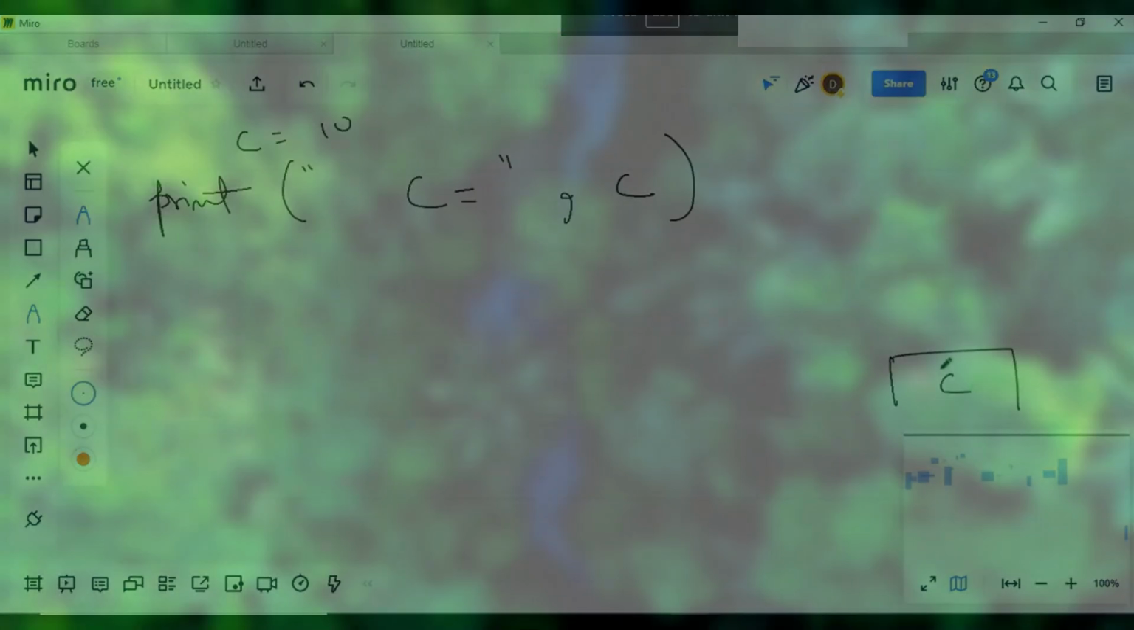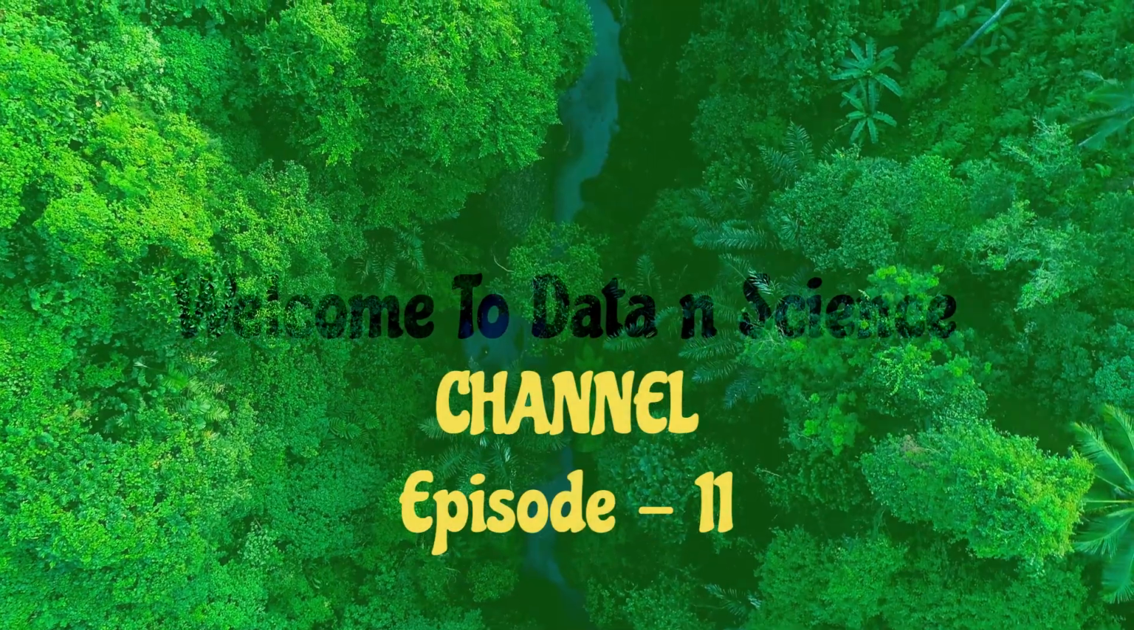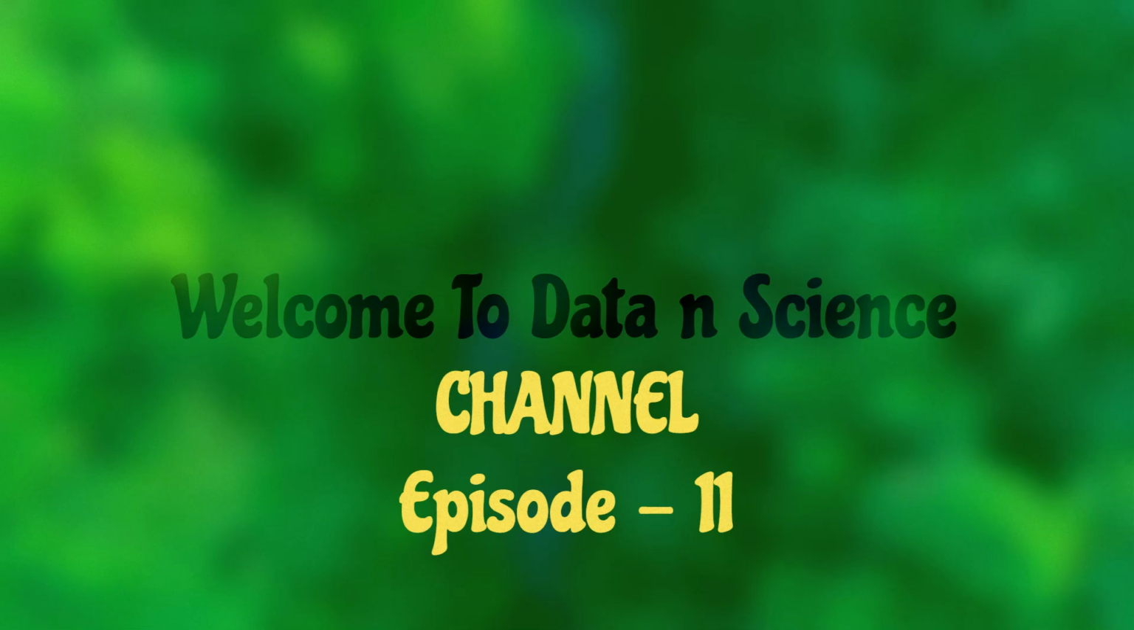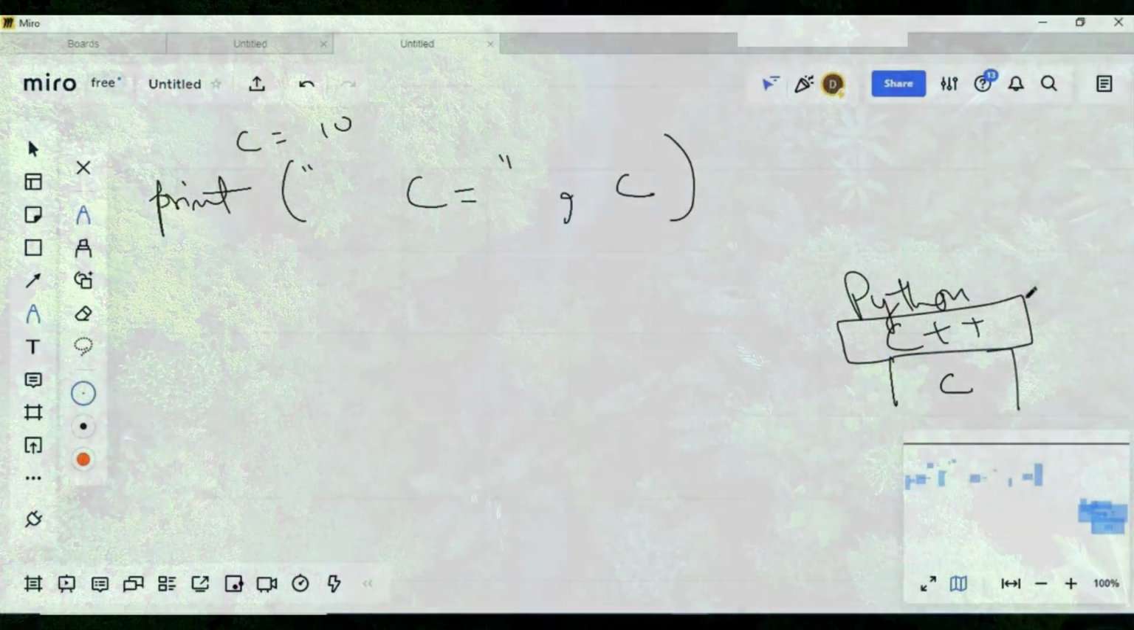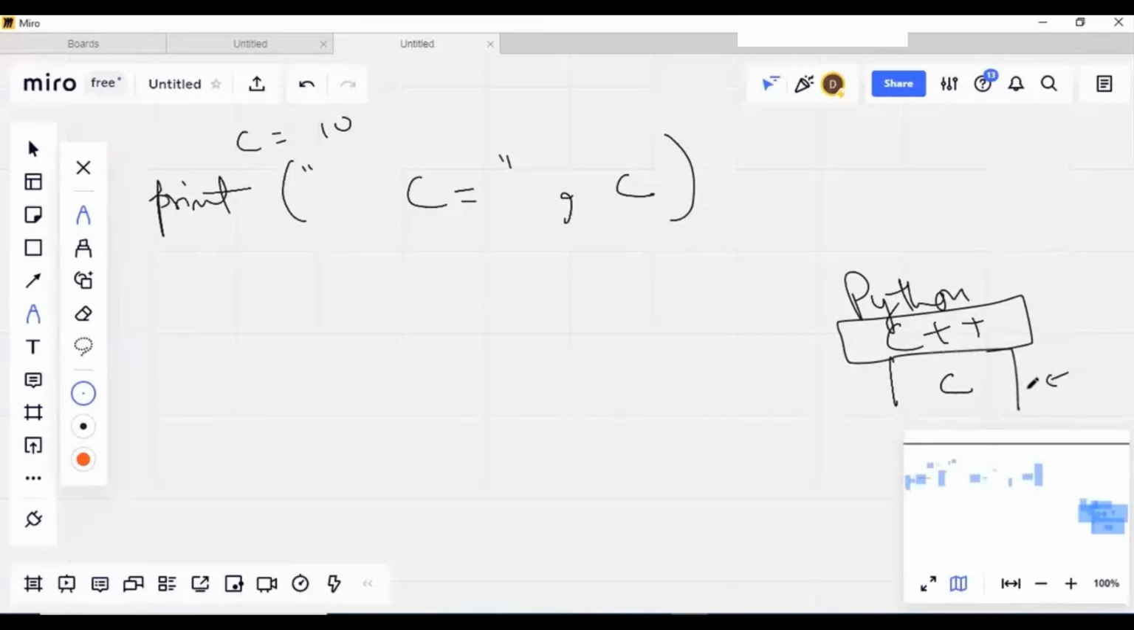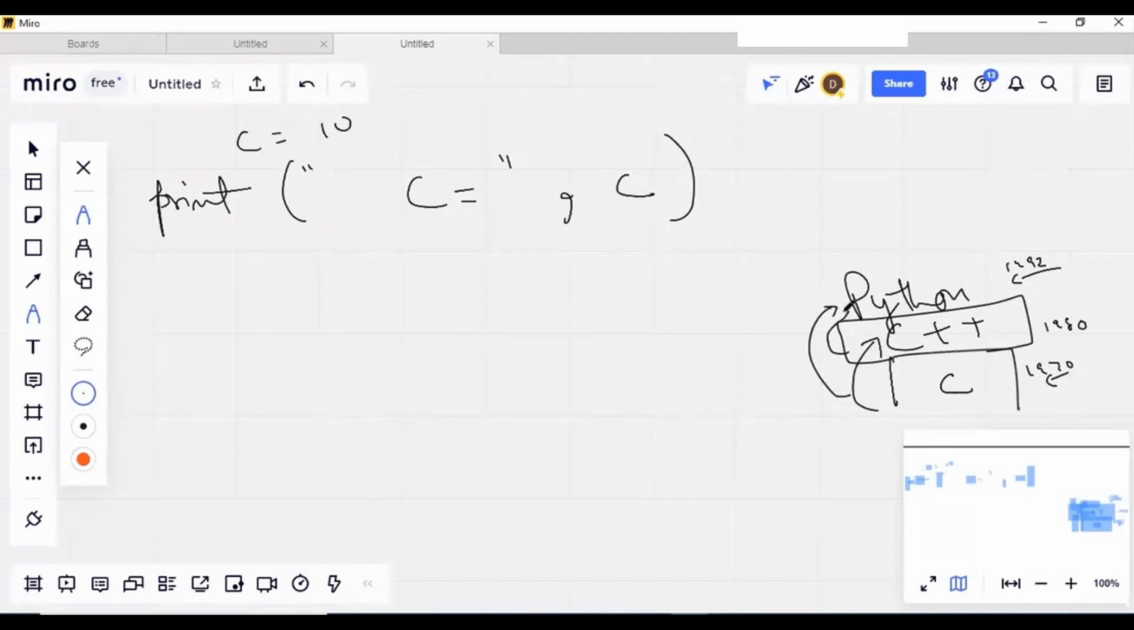Python is based on C and C++. Python was created around 1992, and earlier there was C in 1970, and around 1980 C++ came, and then around 1992 Python came. Python is based on C and C++. Okay, so Python inherits all the concepts of C as well as C++, and then Python was created.